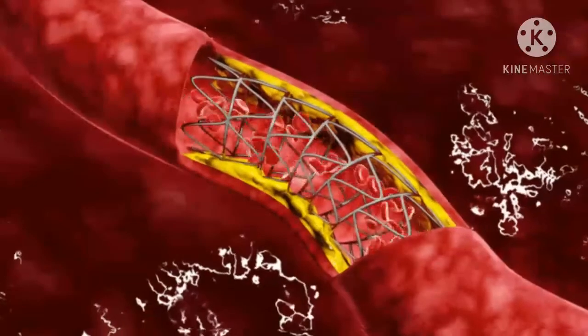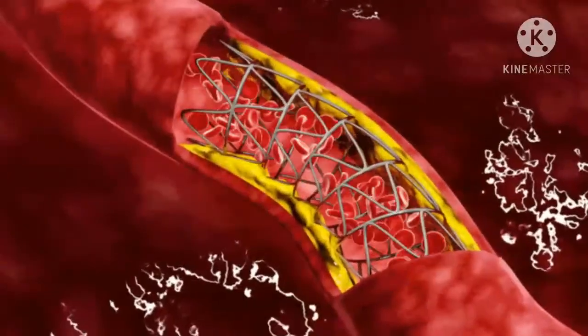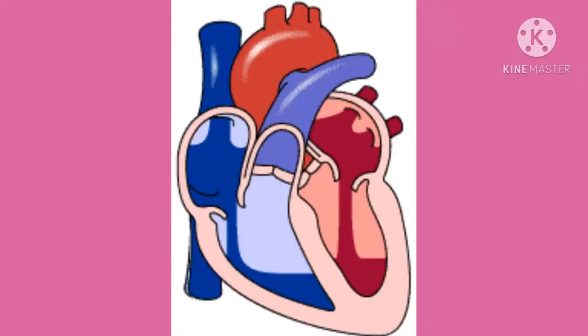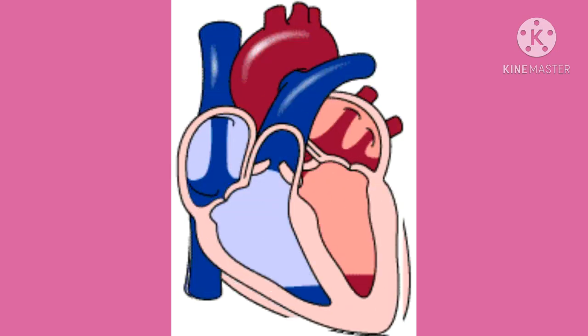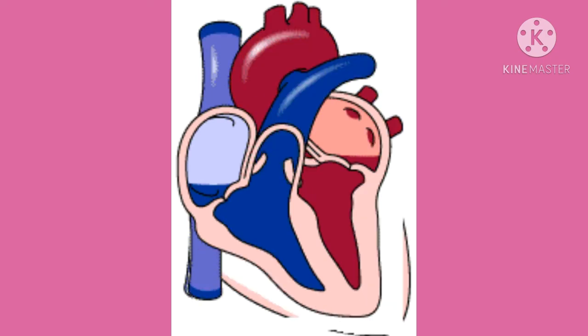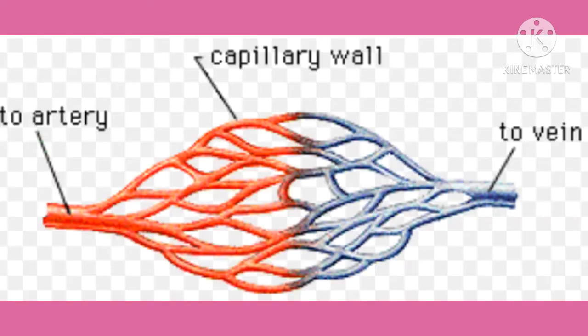Blood vessels, structure and functions. The heart is beating continuously. Due to this, blood continuously circulates through blood vessels. There are two main types of blood vessels. They are arteries and veins. How many types of blood vessels are there? Two types, arteries and veins.